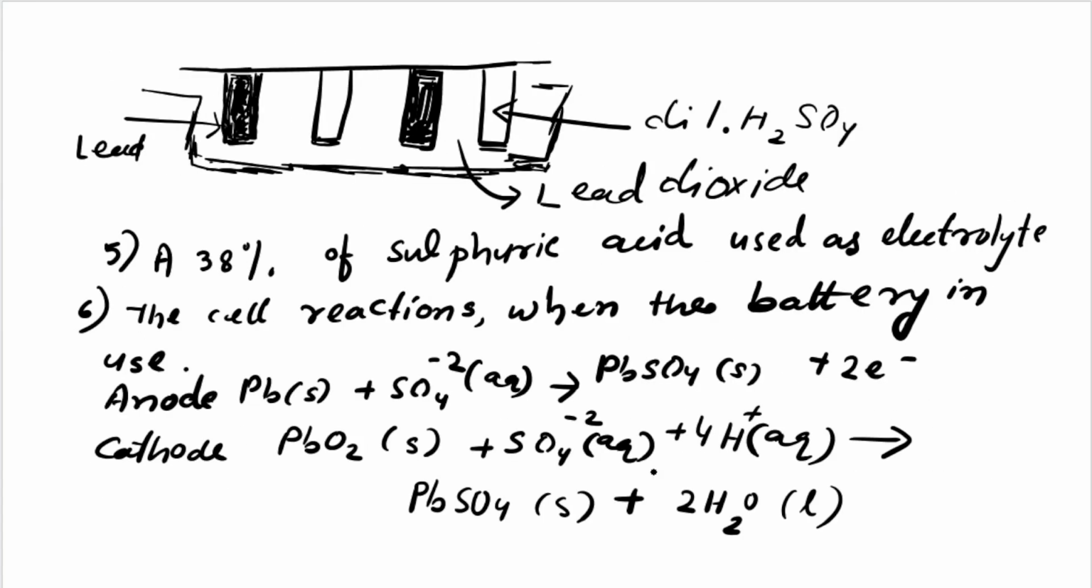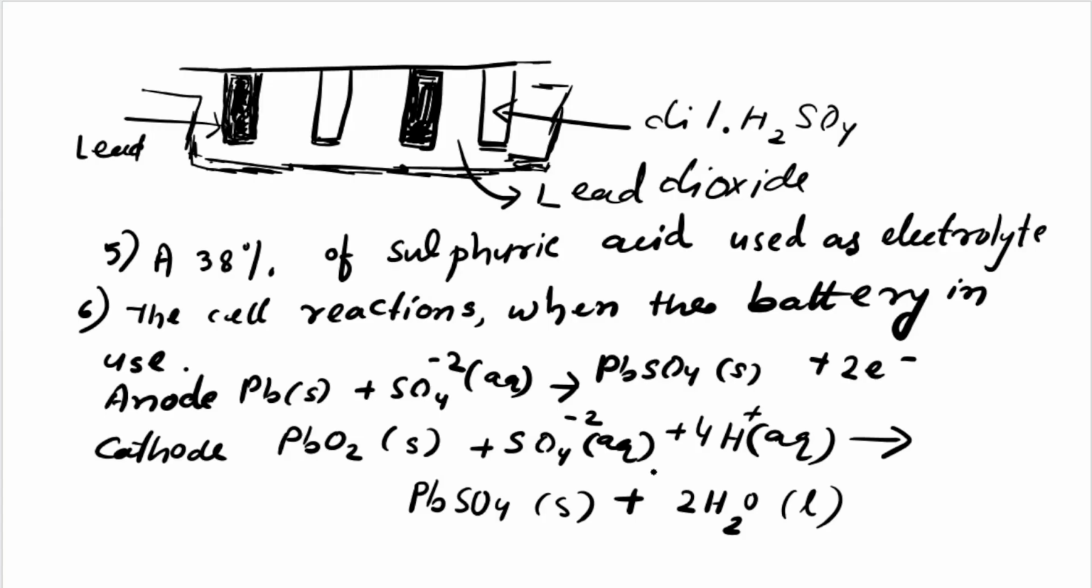See here, this is one lead plate and another is lead dioxide. These are two plates. One is simply lead, where spongy lead is filled, and the next one is filled with lead dioxide. Then you should add dilute sulfuric acid, because it is used as the electrolyte. Without electrolyte, current is not produced. 38% sulfuric acid is used as the electrolyte.